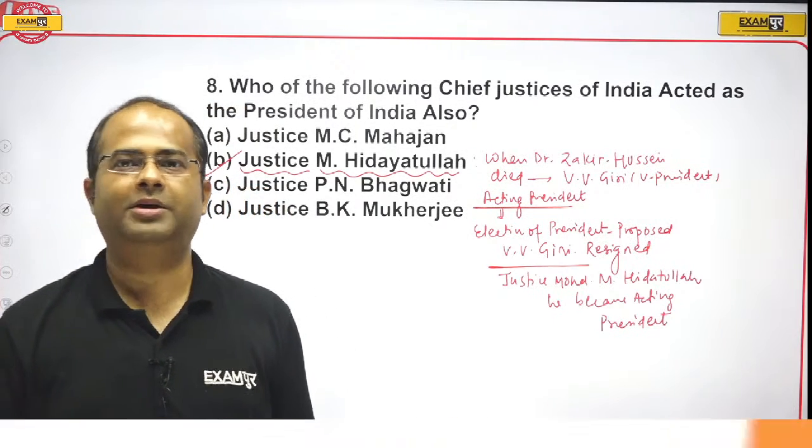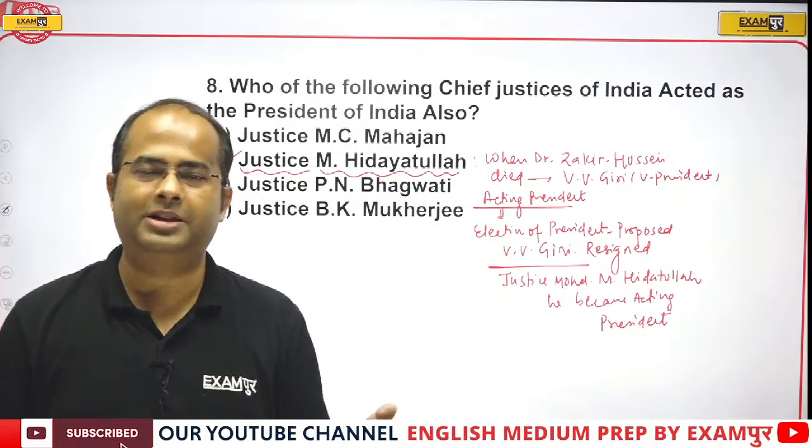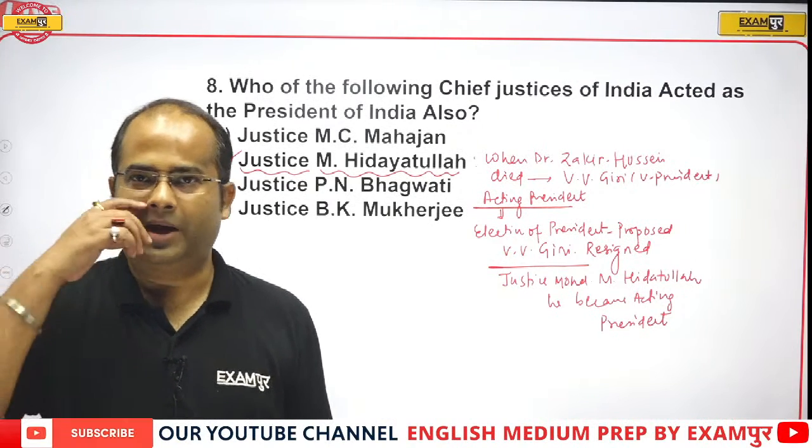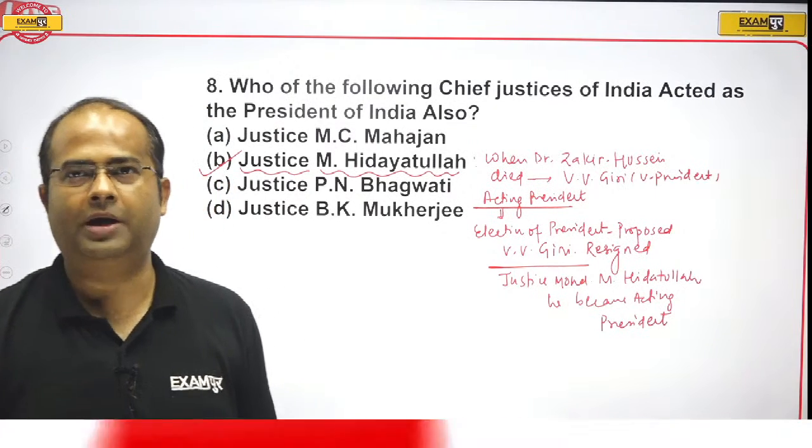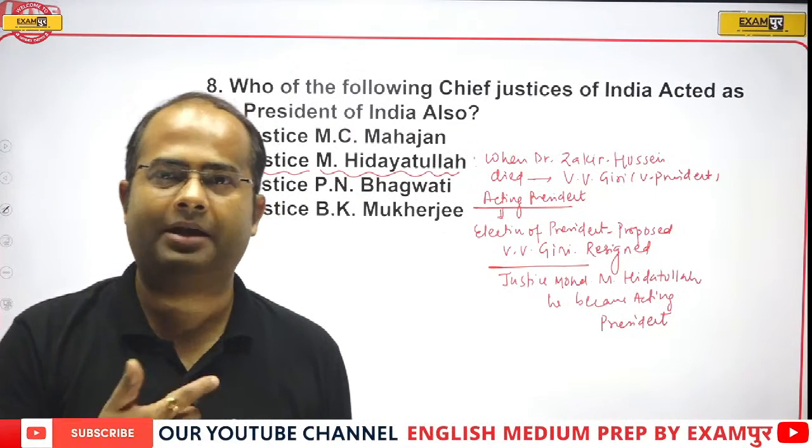So what will be the last option? So last option will be the Chief Justice of India. At that point of time, the Chief Justice was Justice Muhammad M. Hidayatullah. For a short period, he became the president.